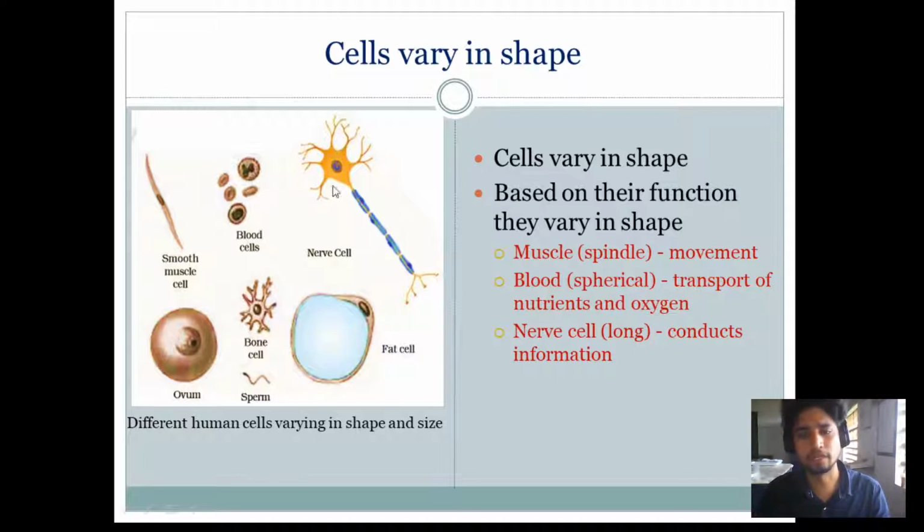But why do they have to vary in their shape? They vary in their shape because of their function. Suppose we take the muscle cell. The muscle cell is spindle in shape. When we say spindle, it means it has pointed ends on either side. These muscles help in movement.